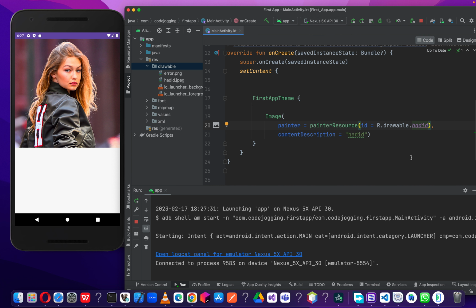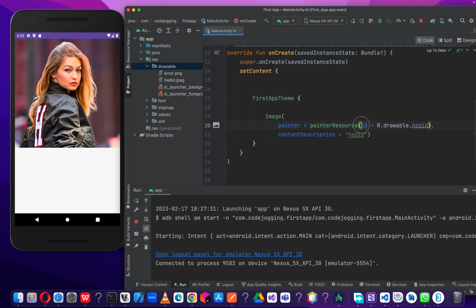You can change the name to it, and here you notice that we didn't add a file extension, whether it's a PNG, JPEG, JPG, or any image file extension. Here it accepts an integer, and anytime you import an image into the drawable or into any of the folders here, Android Studio recognizes those files by using a unique ID assigned to it. So though we've called the file name, in the background we are calling the ID.